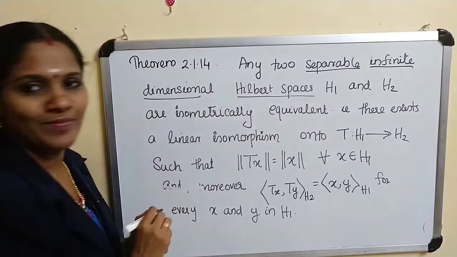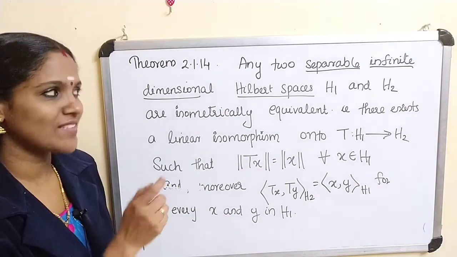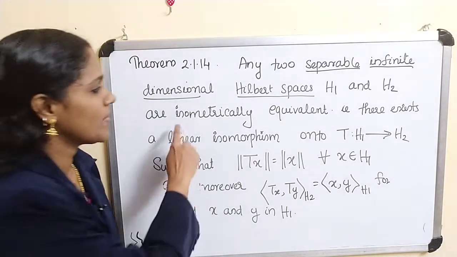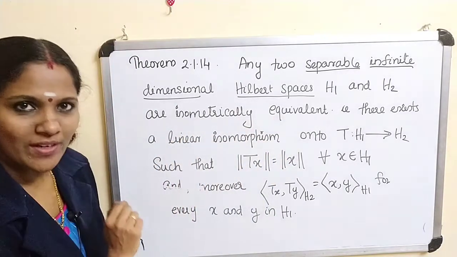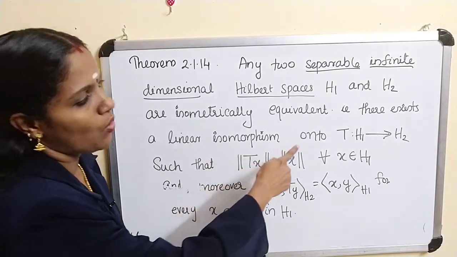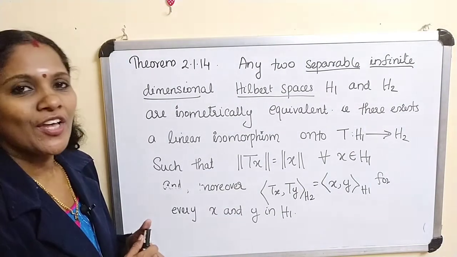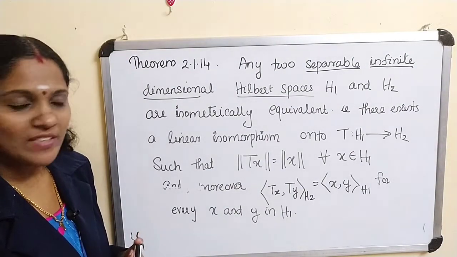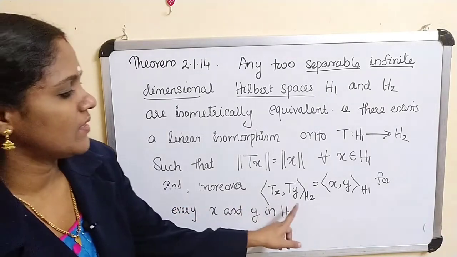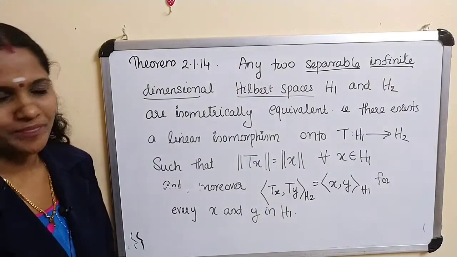Now what is the meaning of isometrically equivalent? That means there exists a linear isomorphism T, onto, from H1 to H2 such that norm of Tx is equal to norm of x for every x belongs to H1, and moreover the inner products are also equal for every x, y in H1.